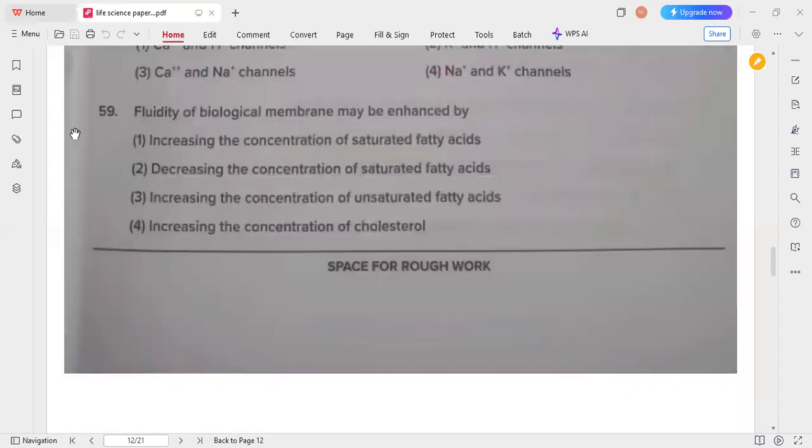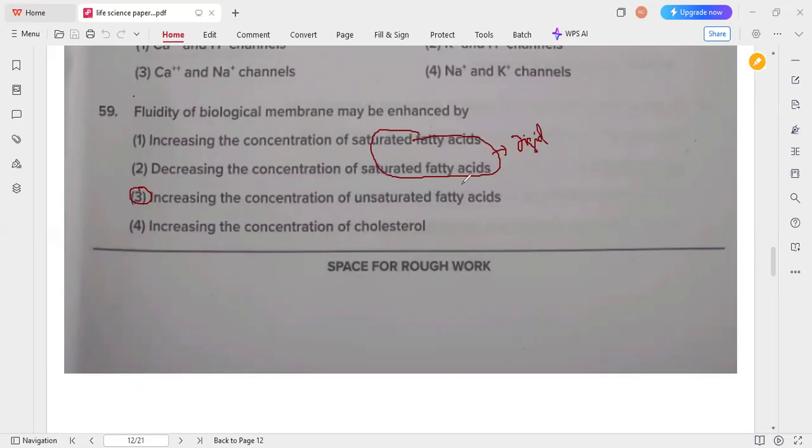Fluidity of a biological membrane may be enhanced by increasing the concentration of unsaturated fatty acids, because saturated fatty acids will make the plasma membrane rigid.